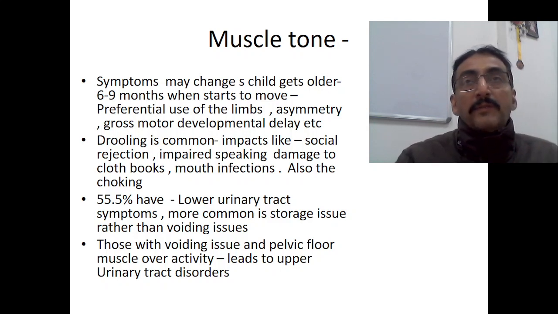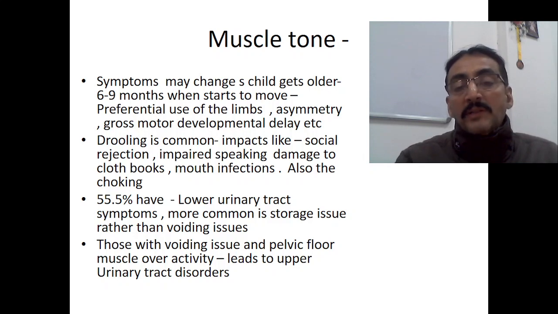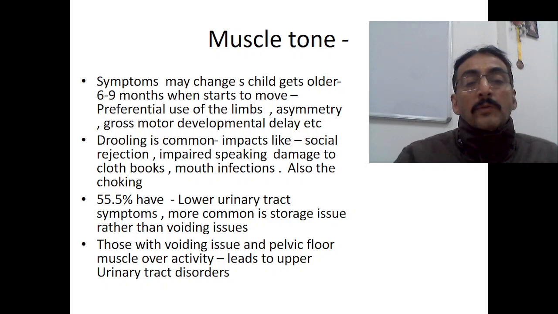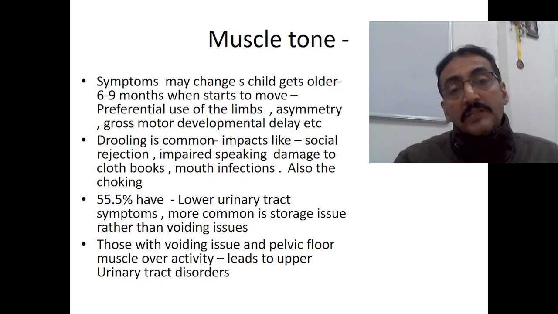55.5% of patients will have lower urinary tract symptoms, and the storage issue is more common than the voiding issue. Those with the voiding issue and pelvic floor muscle overactivity develop upper urinary tract disorders.